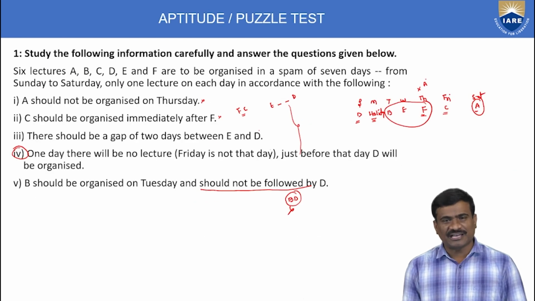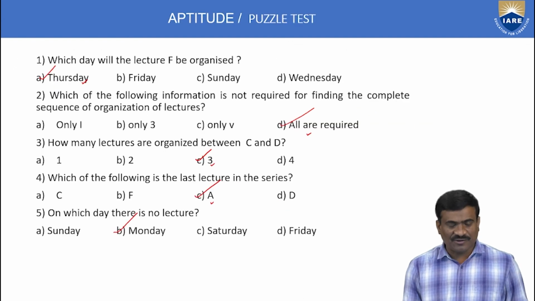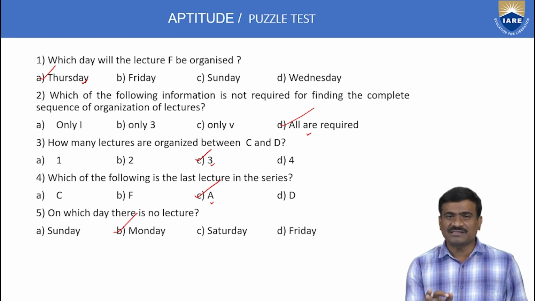Here first one, second one, third one are basic to average level, and next the fifth example is average to advanced. Advanced means the question is lengthy and time-taking. In the puzzle test topic there are no simplifications and no shortcut methods. Questions are based only on the given information. Here, analysis only is important.